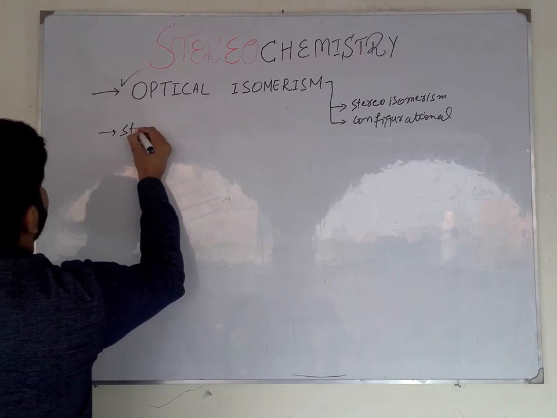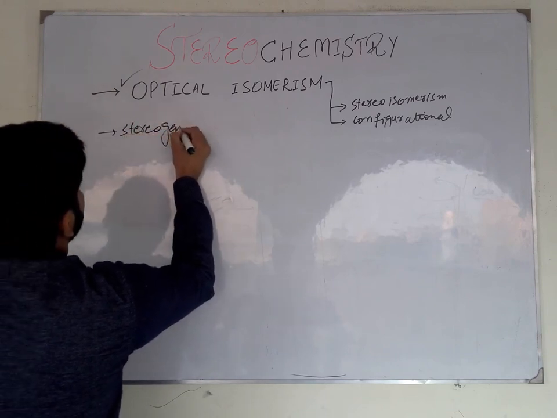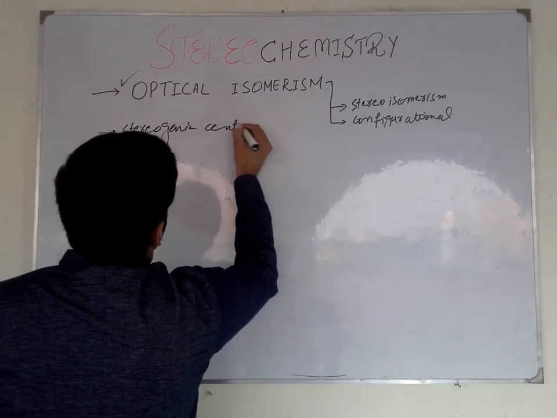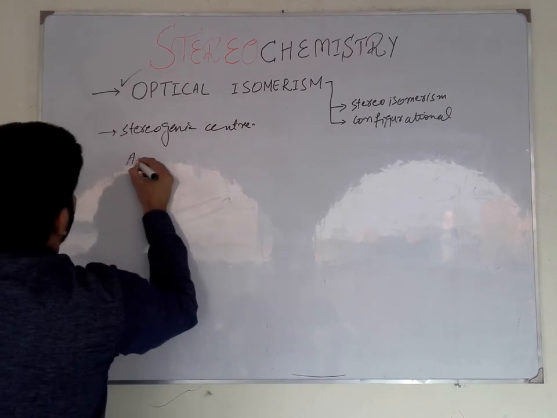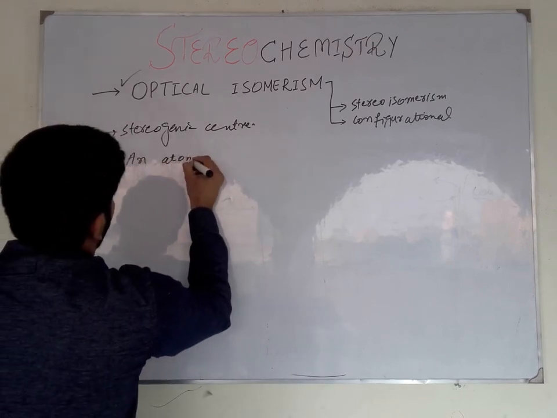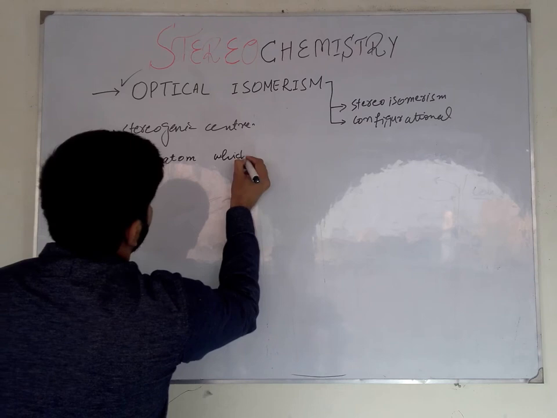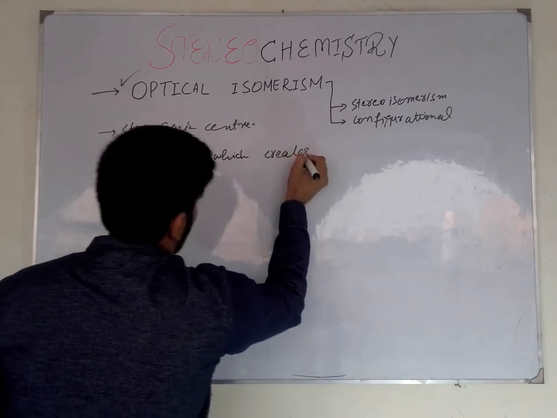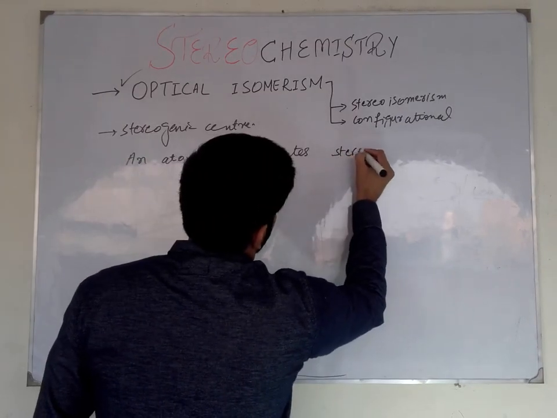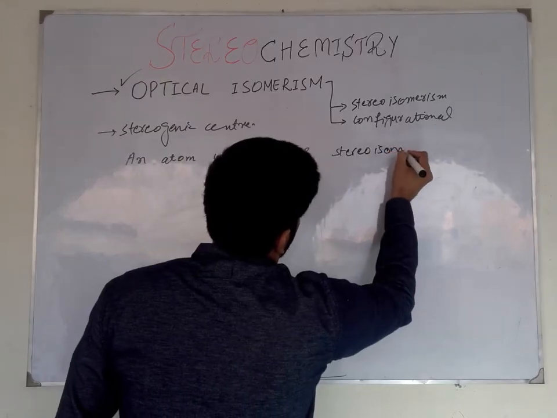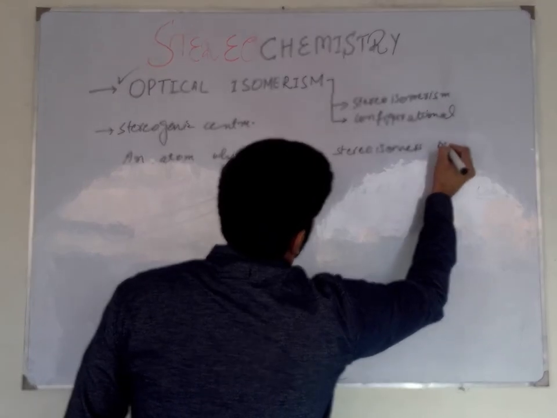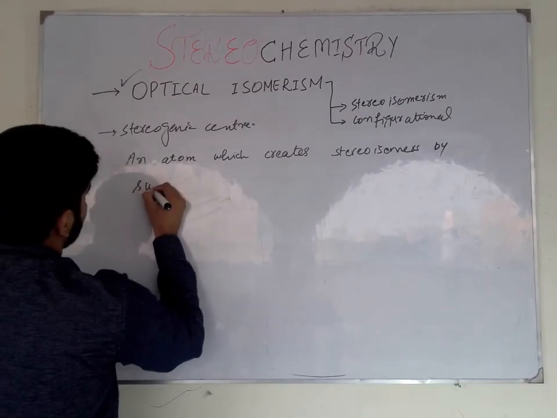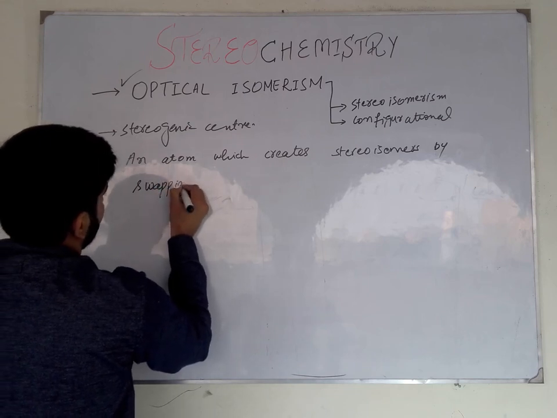What is a stereogenic center? A stereogenic center is an atom which creates stereoisomers by swapping groups.